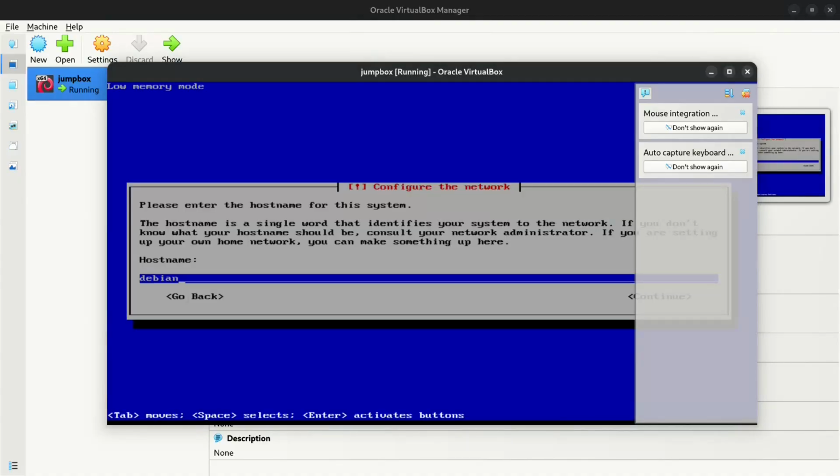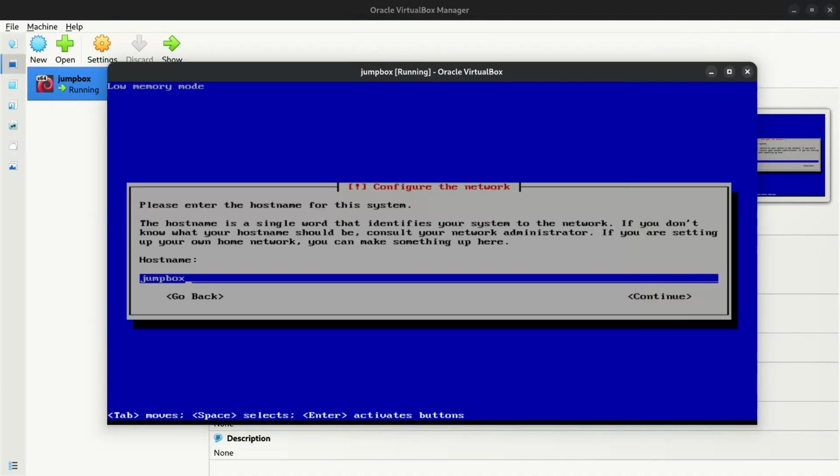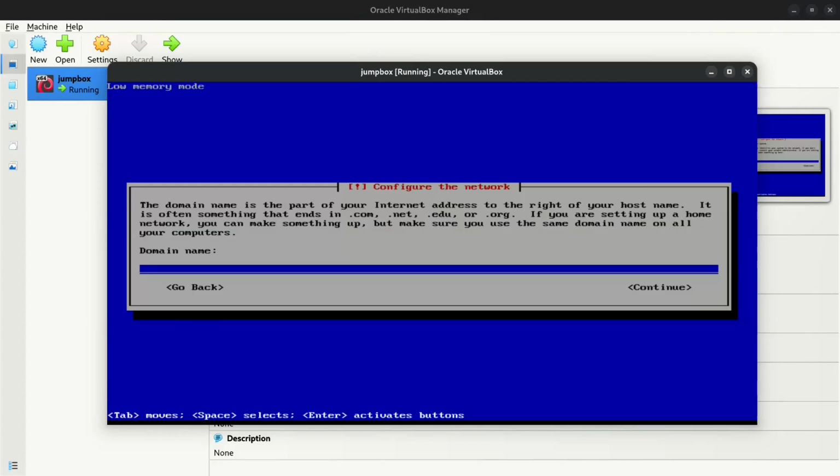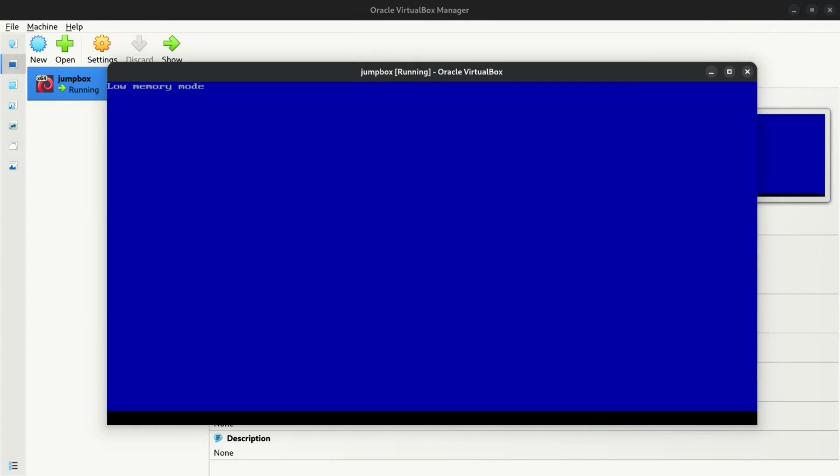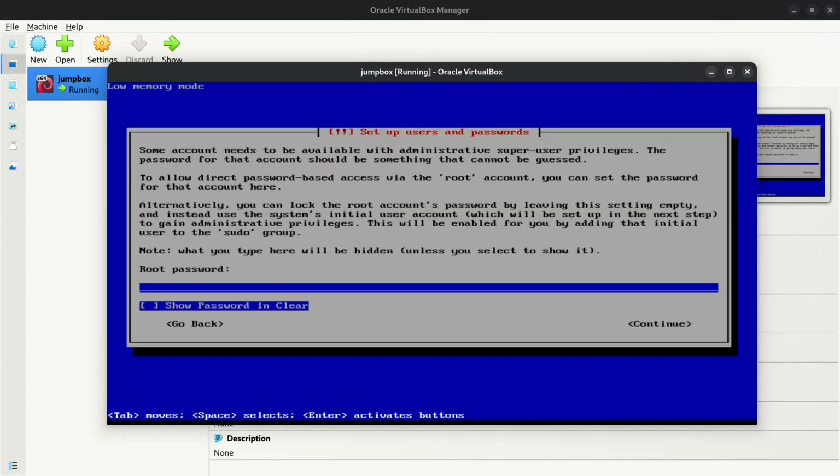For host name, we will write JumpBox. This is important, so make sure you give the same name. We can leave this empty. You can set any password for root user.